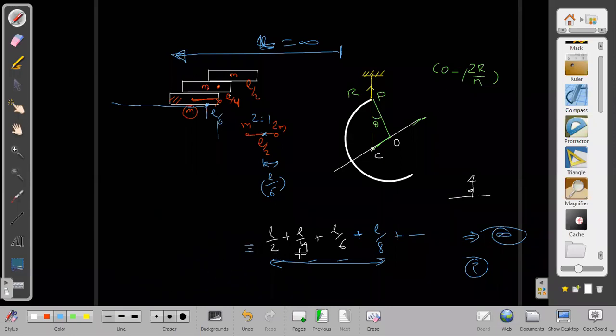Before, you were saying that it is L by 2 plus L by 4 plus L by 8. At that time it was a GP. Now how can it also be a GP? That is also GP and this is also GP, how is it possible? We already understood that it is not a GP now. No, sir, I did not say that before. Someone had said it. How can this also be a GP? 2, 2 into 2 is 4, 4 into 2 is 8. That will be a GP. How is that also? This also will be a GP.